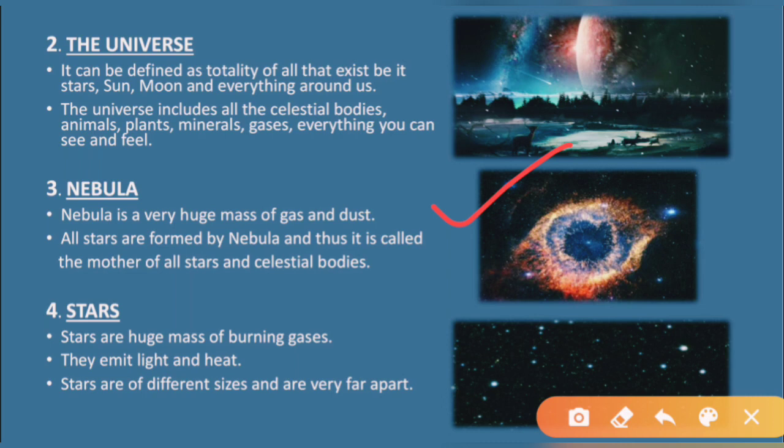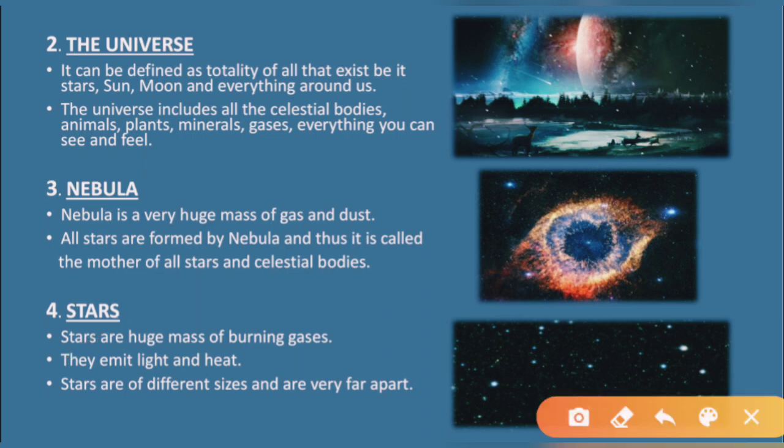Coming to the next point, that is point 4, stars. Stars are a huge mass of burning gases, as we have read in the previous part also. They consist of different gases. Now, next point, they emit light and heat. Stars have their own light and heat, and they give their own light and heat.